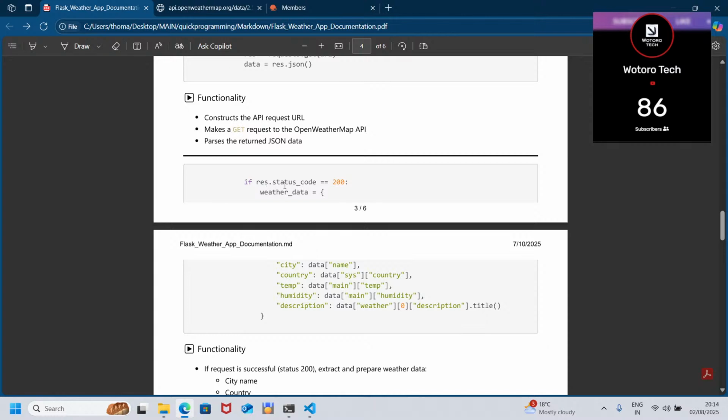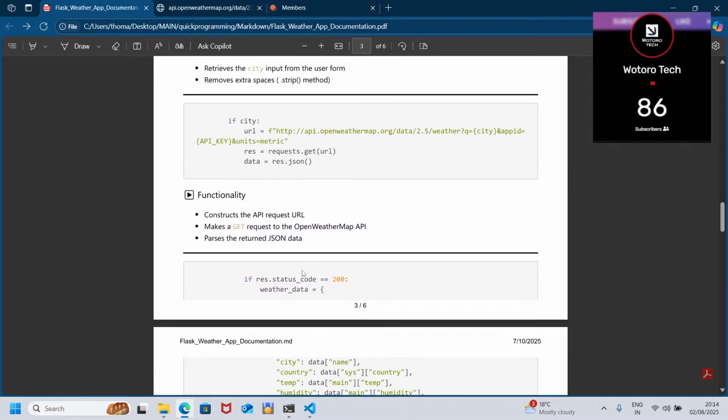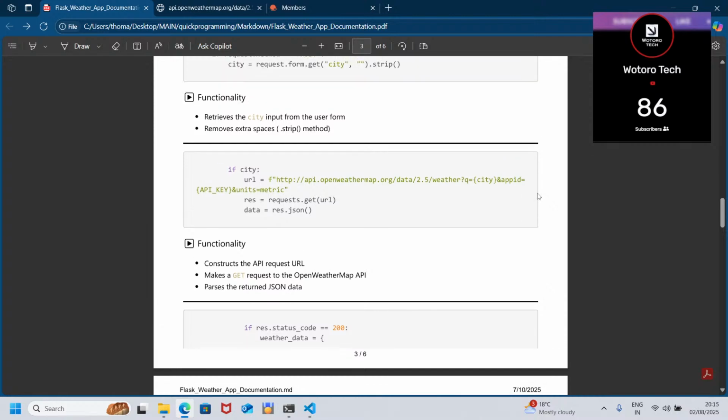So this is just the basic functionality of our lines of code up there. It constructs the API request URL, makes a get request to the OpenWeatherMap API, and parses the returned JSON data. So I think we have gone through all this now.